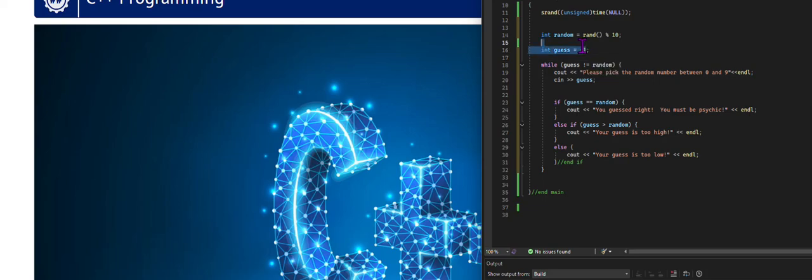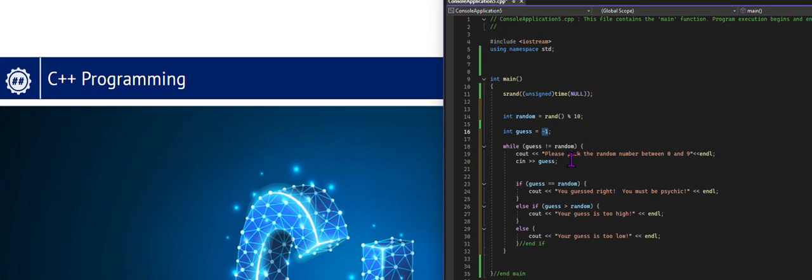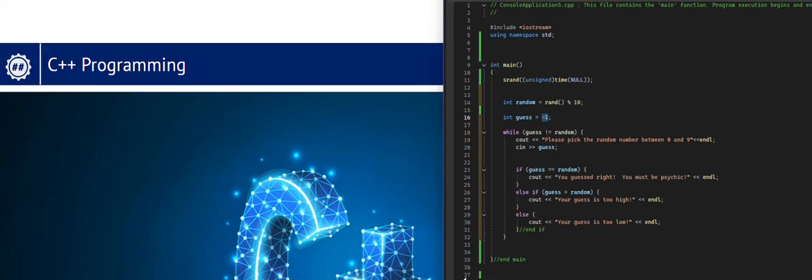If I put 0, well, 0 is one of the possible outcomes. What if it picks 0? Well, if it does, then this loop just ends and never starts. So I just put in -1. It could be -1,000. It really doesn't matter.